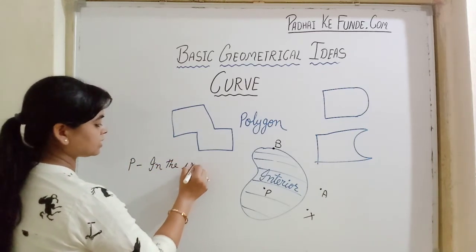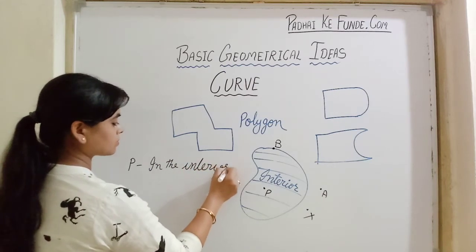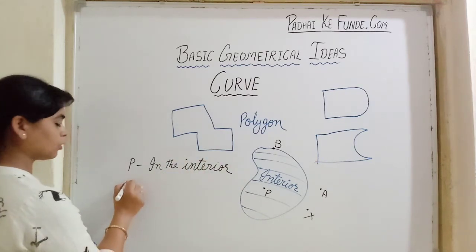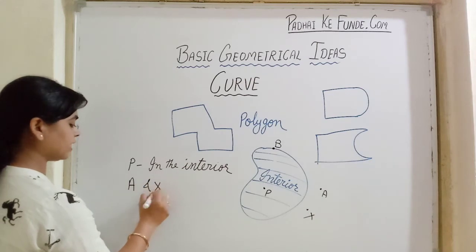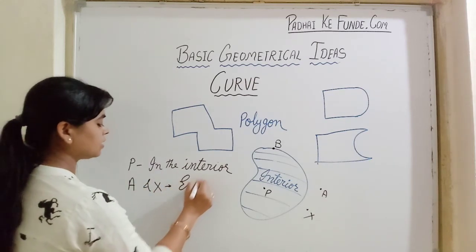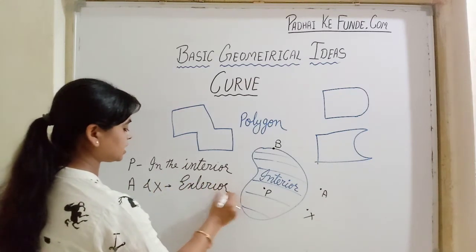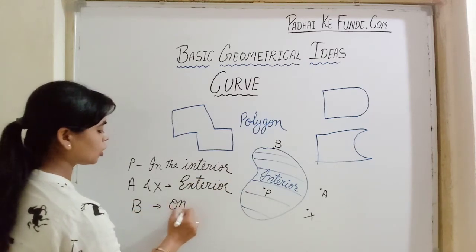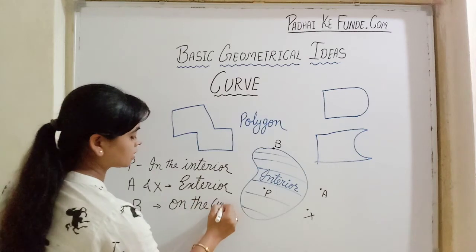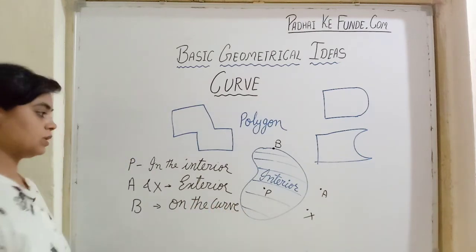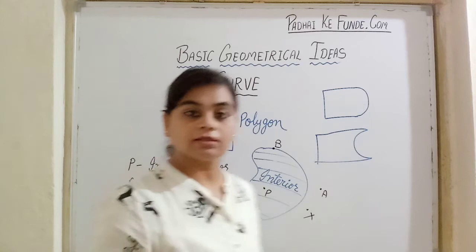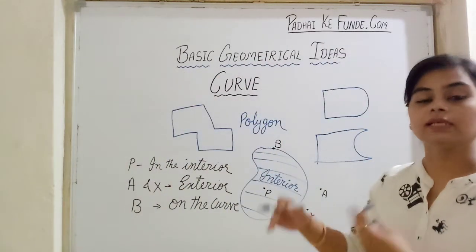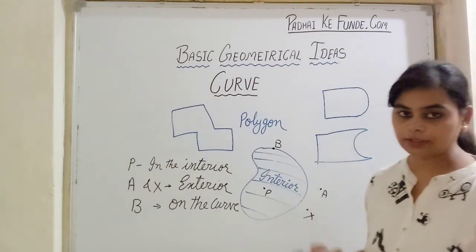Point A and X are in the exterior of the curve, and point B is on the curve. So this is the way to locate points in the interior, in the exterior, or on the curve.